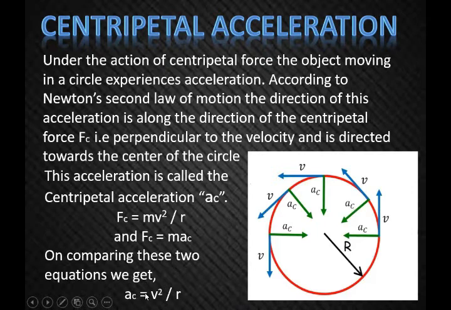Centripetal acceleration is equal to v square upon r. Now students, it's time to sum up the whole topic.